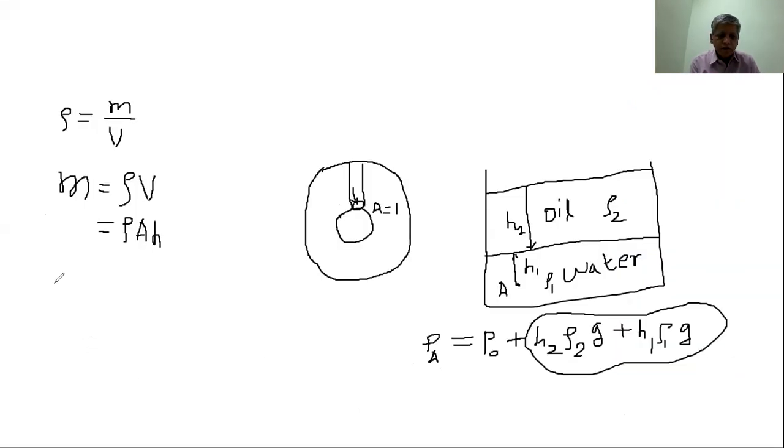This is the liquid level. This is the horizontal level. This horizontal level makes an angle theta.